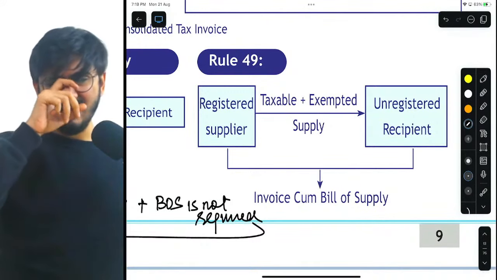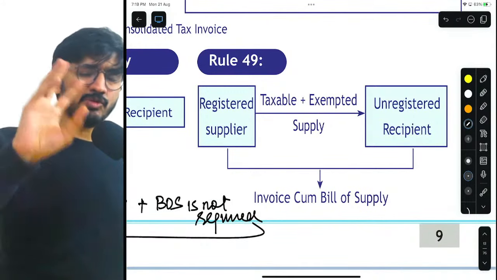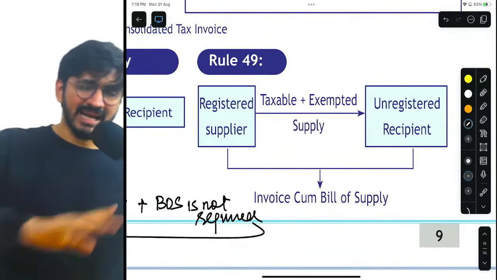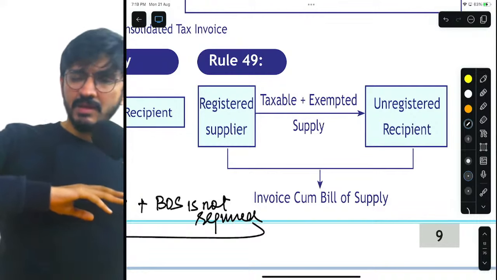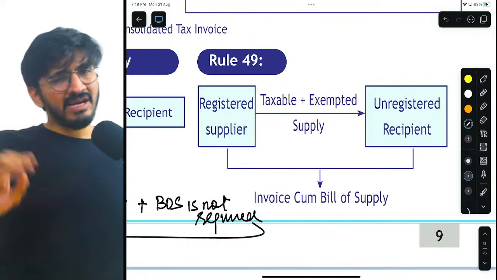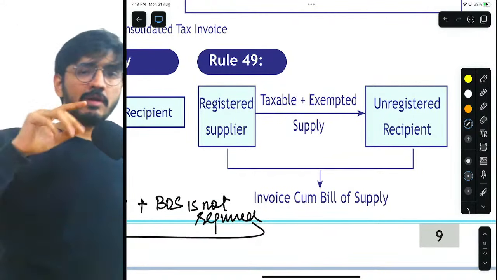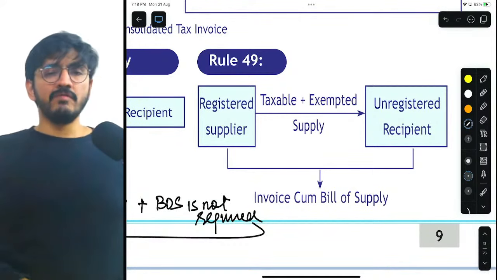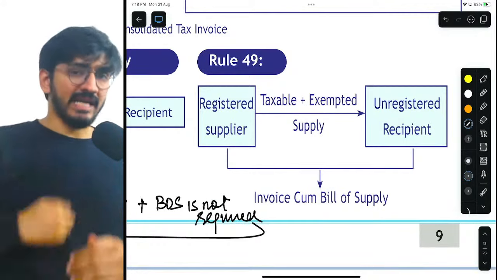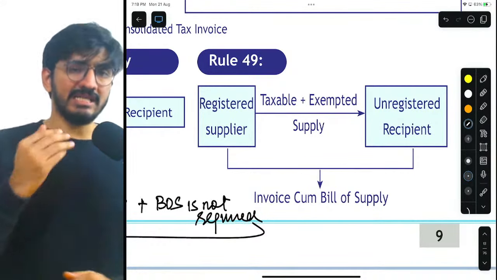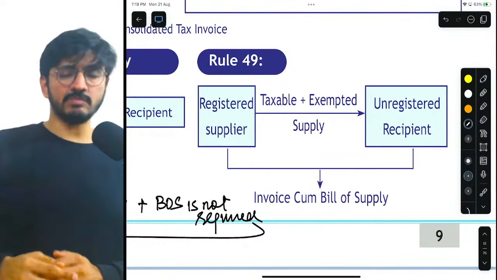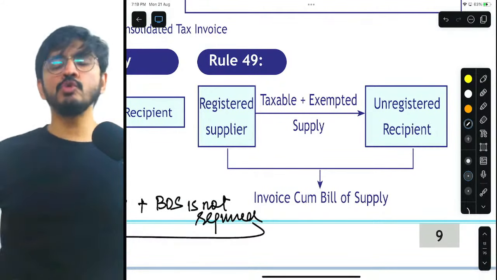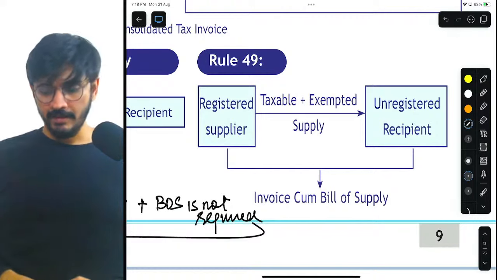That if the supplier is registered and the recipient is unregistered, he is least concerned with what kind of document he is getting. He is not concerned whether he is getting a tax invoice or a bill of supply. He will get a document which will act as a receipt for him. Very simple. So, the government said that in such cases where the supplier is selling taxable goods also, exempted also, then you will issue an invoice-cum-bill of supply.